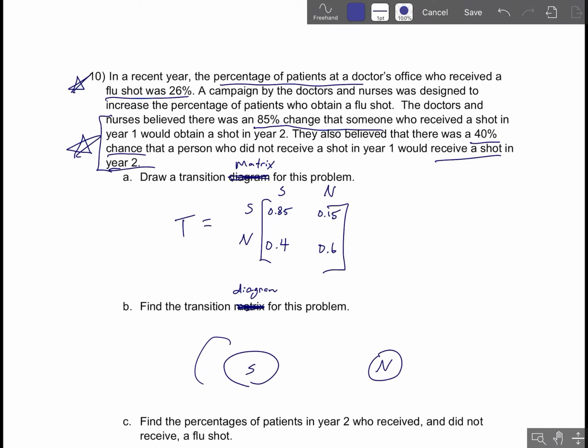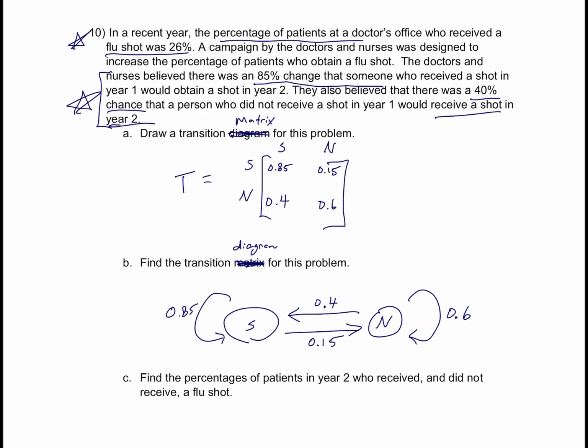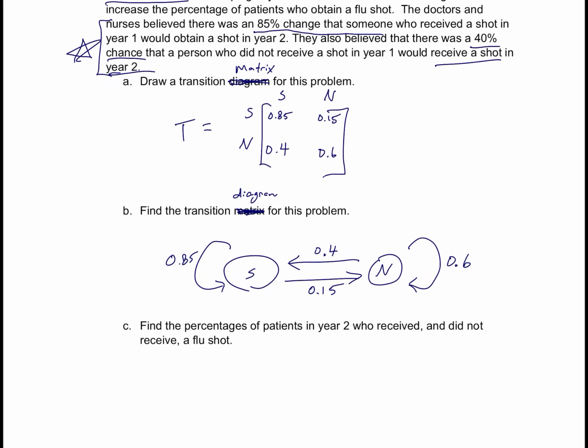So we know that there's an 85% chance of transitioning from shot to shot, and therefore a 15% chance of transitioning from shot to not. And similarly, there's a 60% chance of transitioning from not to not, and therefore a 40% chance of transitioning from not to shot. So this is our transition diagram. So again, you can choose whatever order you like for building these in general.